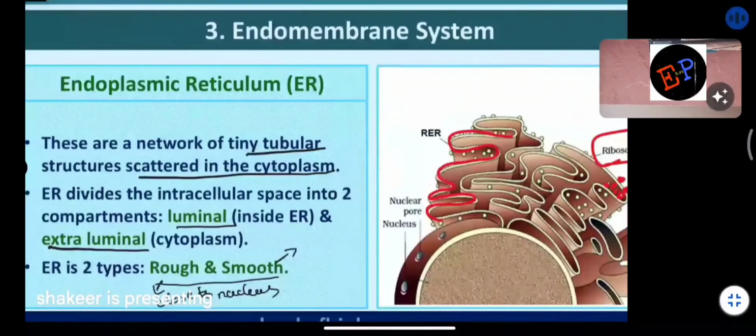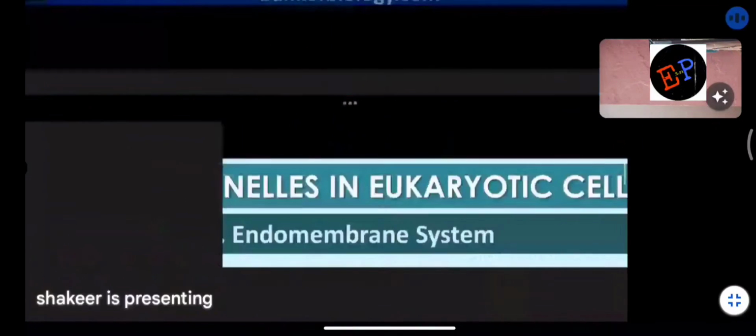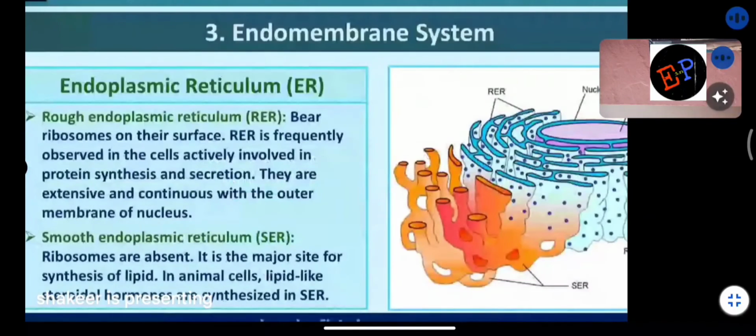The rough endoplasmic reticulum bears ribosomes on its surface. It is frequently observed in cells actively involved in protein synthesis as well as secretion. These are the two functions of the rough endoplasmic reticulum.